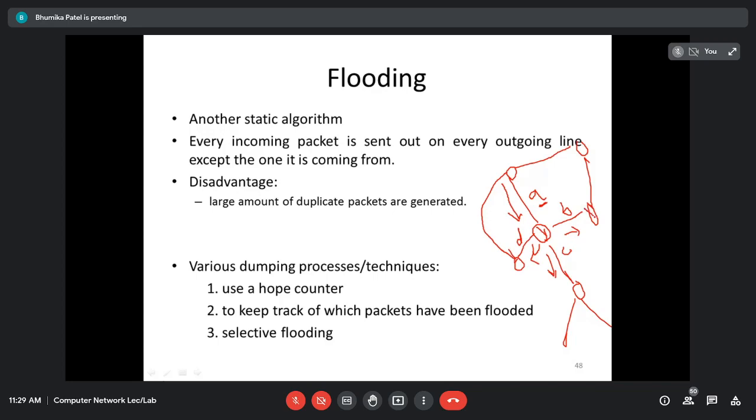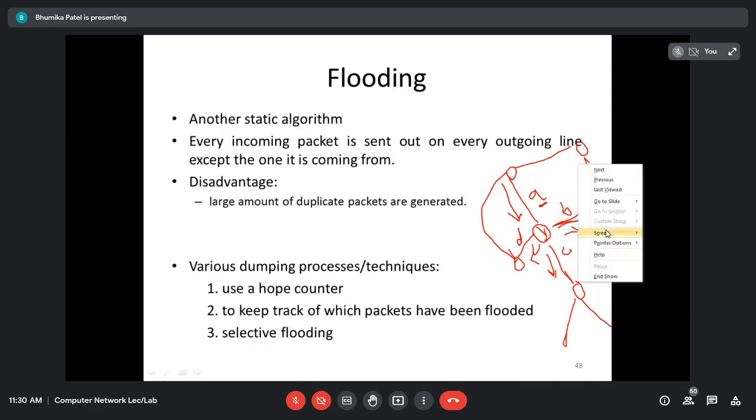Now, whenever this router gets the packet, it will store that packet and make a copy. For example, there are other interfaces D and E, whatever. I am taking the names randomly, there will not be any names. So this packet will be copied at this router. Now it will be sent on this interface and this interface apart from B. Since it came from B, it will send on all the outgoing lines other than B. And this is how the message is going to be flooded over the internet.